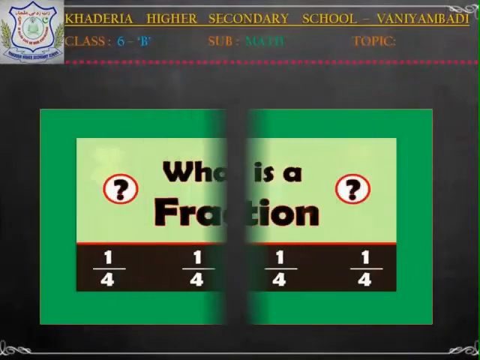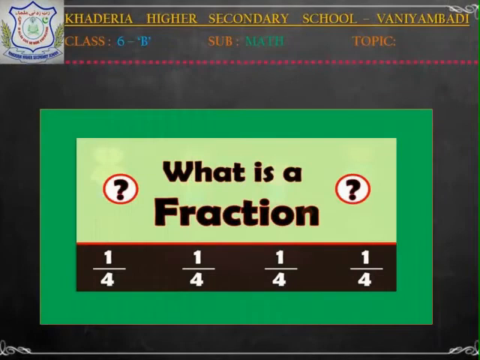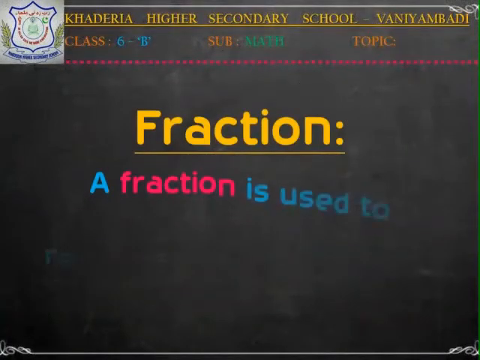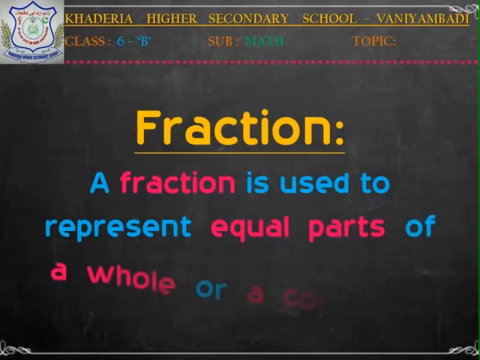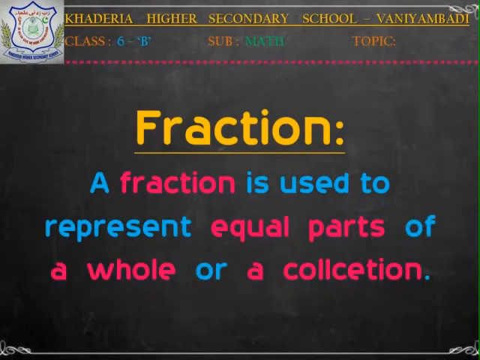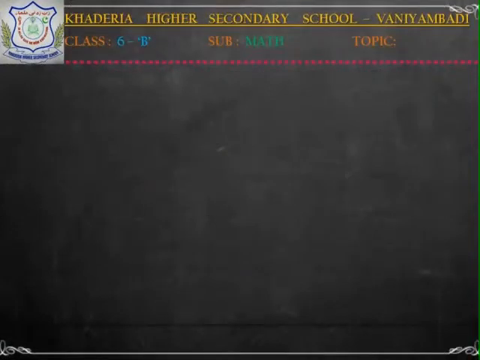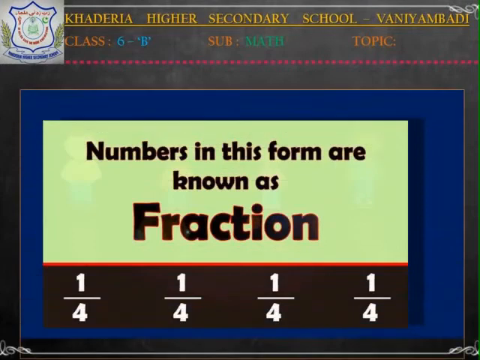Kuttis, do you know what a fraction is? Do you have any idea? If your mind is empty, don't worry, join with us to learn it. A fraction represents equal parts of a whole or a collection. When we divide a whole into equal parts, each part is a fraction of the whole. For example, one watermelon is divided into 4 equal parts. So, each part is 1/4.